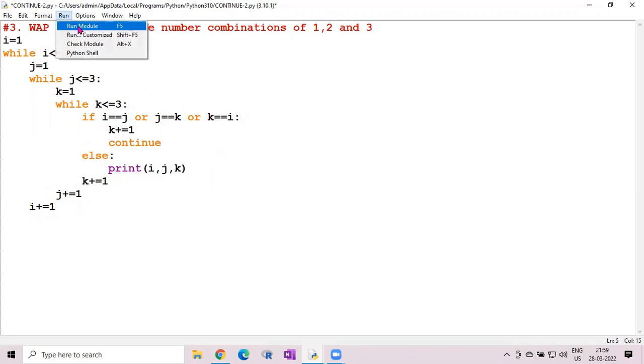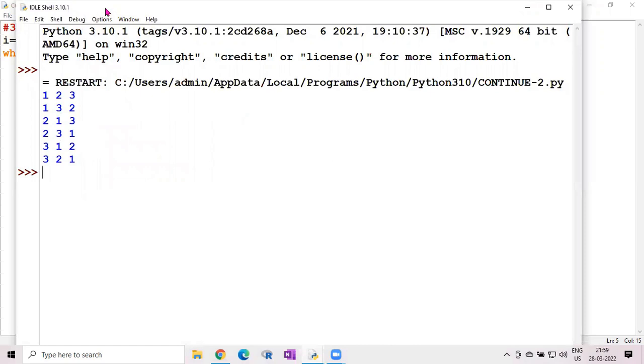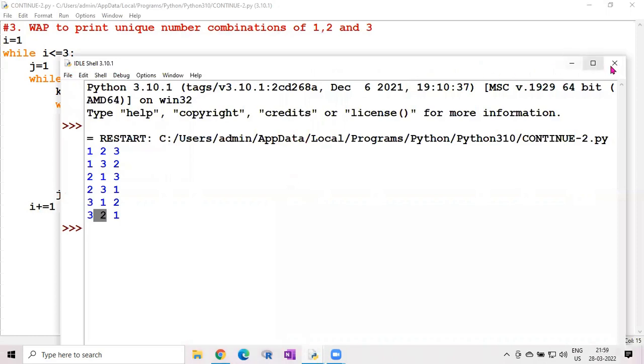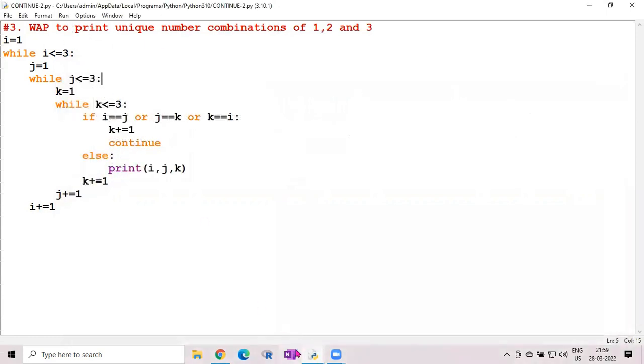Whenever you run this program, let us see the output. So here you can see, with 1, 2, 3 unique combinations, how many combinations? 1, 2, 3, 4, 5, 6 combinations are there. First 1, 2, 3 is not repeated anywhere. Let us check, 1, 3, 2 is also not repeated, occurred only once. Then 2, 1, 3, 2, 3, 1, 3, 1, 2, 3, 2, 1. All are unique combinations. So here we use a while loop, and inside the while loop we used the continue statement also. So this is another example of the continue statement.